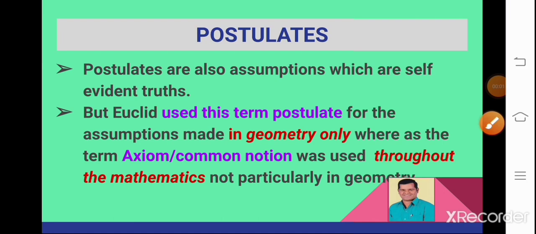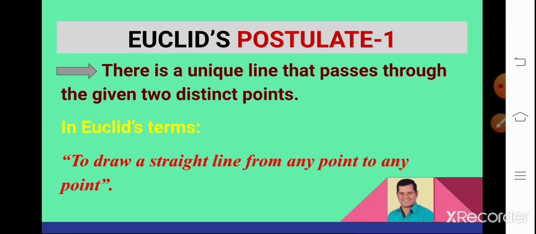Dear students, now we will discuss the important topic, that is postulates. Postulates are also assumptions which are self-evident truths, but Euclid used the term postulate for the assumptions made in geometry, whereas the term axiom or common notion was used throughout mathematics, not particularly in geometry. This is the difference between postulate and axiom. Now let us see Euclid's postulates one by one.